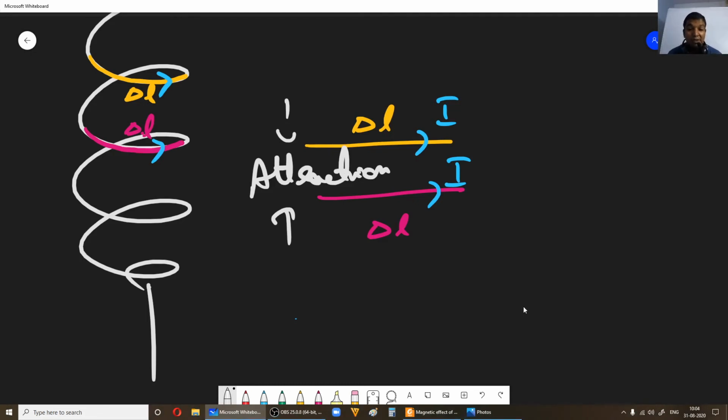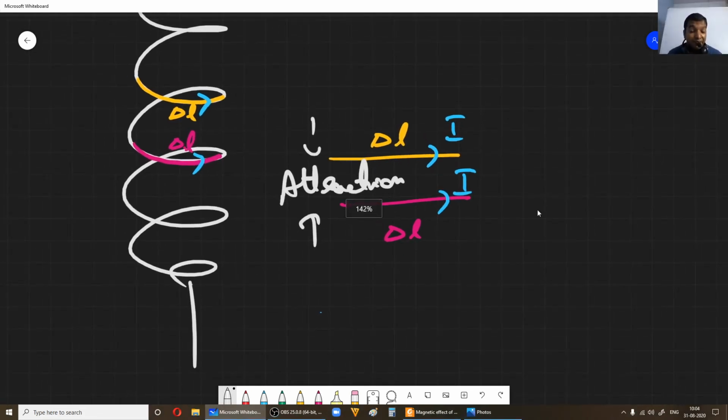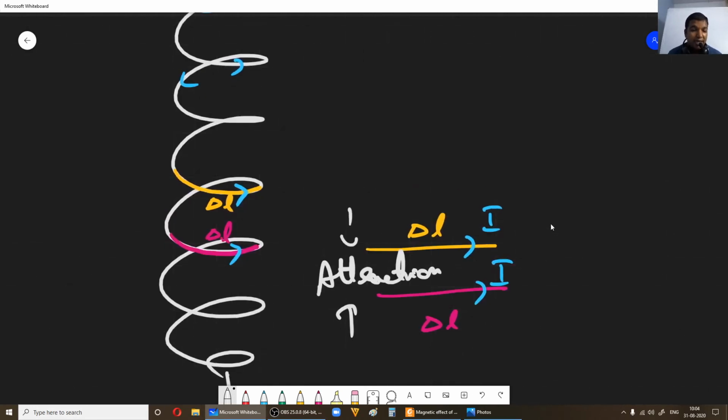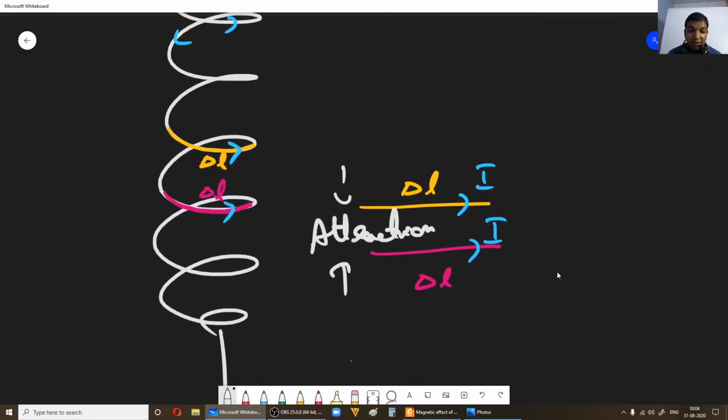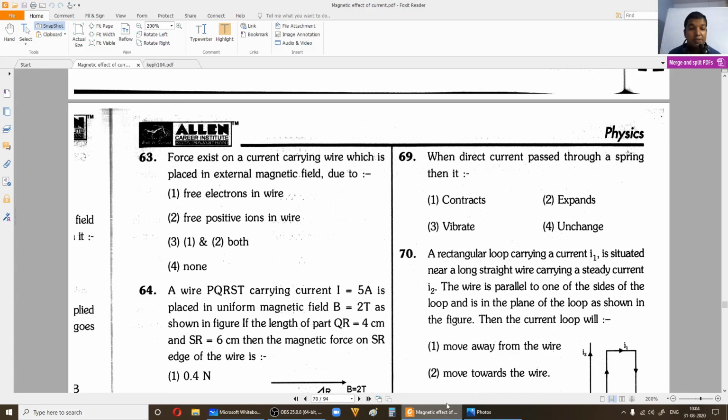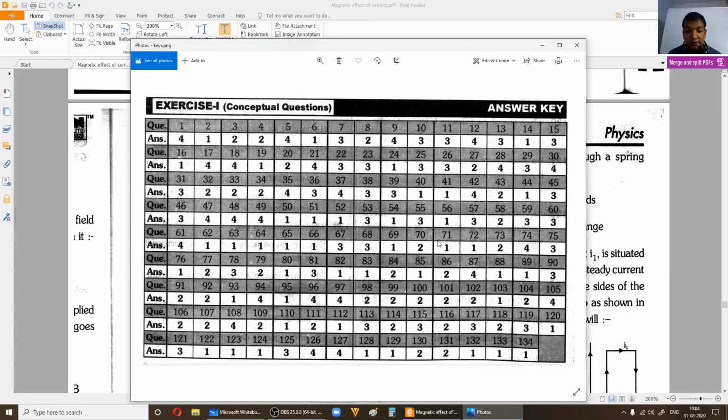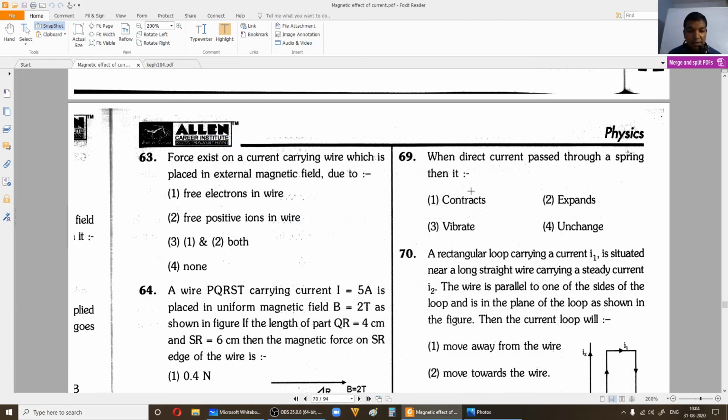So therefore, this is the case in DC, direct current, where magnitude and direction are not changing. Here the spring will actually contract. Question 69, let us see 69th one first. The 69th one is option 1. So it contracts.